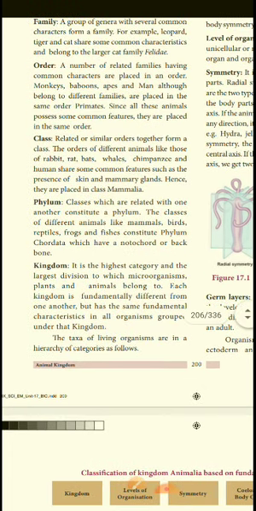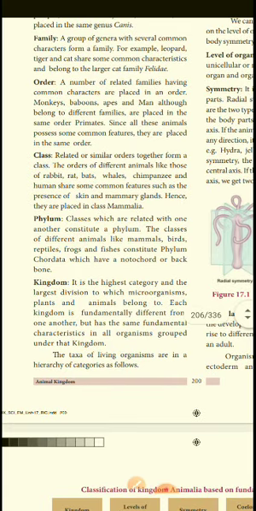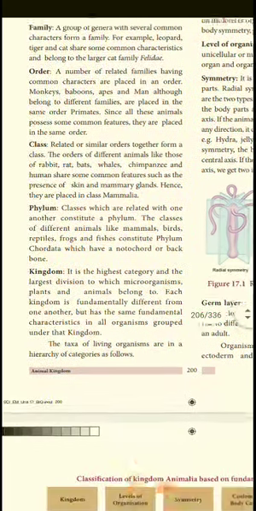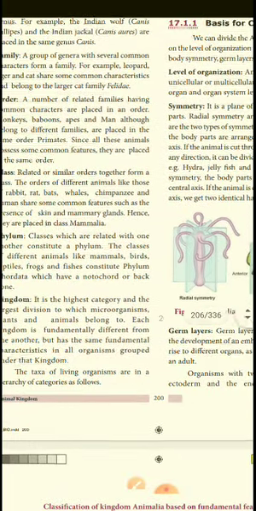Next, kingdom, it is a higher category. Kingdom, you know that a king is the biggest man in one country. So the highest category we call the kingdom. The division of microorganisms, plants, animals, everything is fundamentally different from one another, but they have the same functional characteristics, so these are all grouped under the kingdom. Based on that hierarchy, they are classified or categorized as follows.